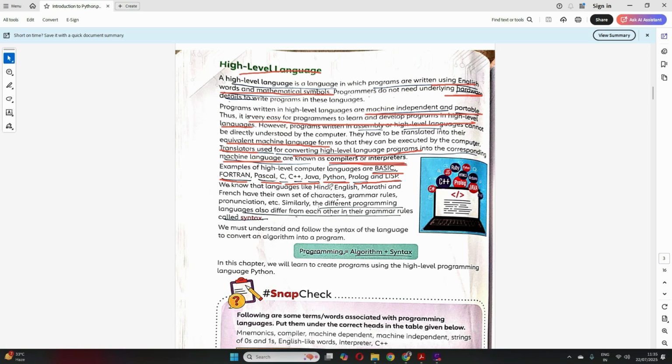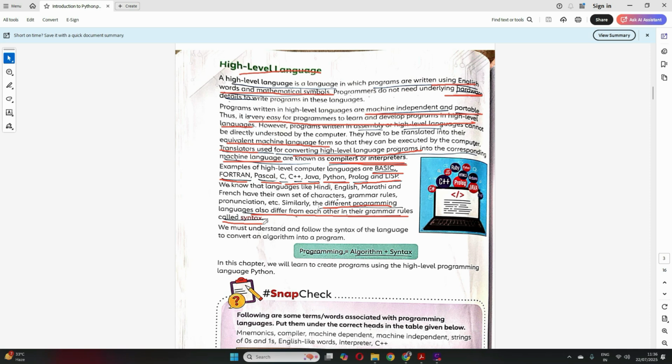And remember one thing, students: just like we have different languages, Hindi, English, Marathi, Punjabi, right? Each language has its own set of characters, grammar rules and pronunciation. In Hindi we pronounce things differently than in English, and we have different grammar rules and characters for each. Similarly, different programming languages also differ from each other in their grammar rules, and that is called syntax.